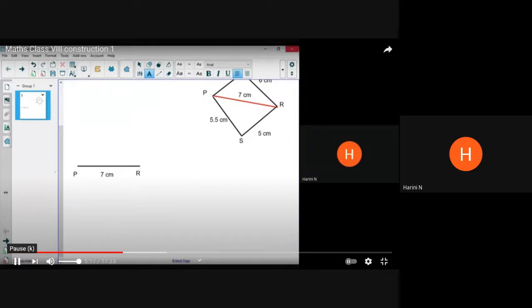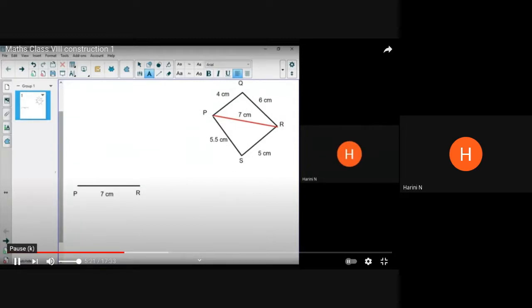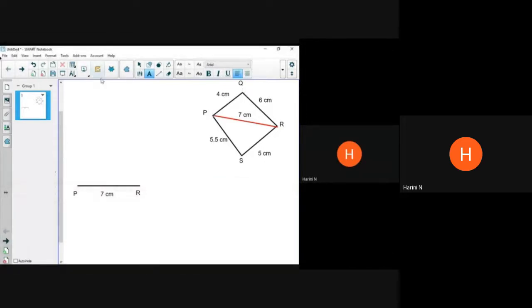Next, you're going to draw the triangle about here. So you come back to your reference. That is, you need to locate the vertex Q, which is at a distance of 4 centimeters from P and 6 centimeters from R. So this distance 4 centimeters, you are going to locate using your compass. So first take your ruler.